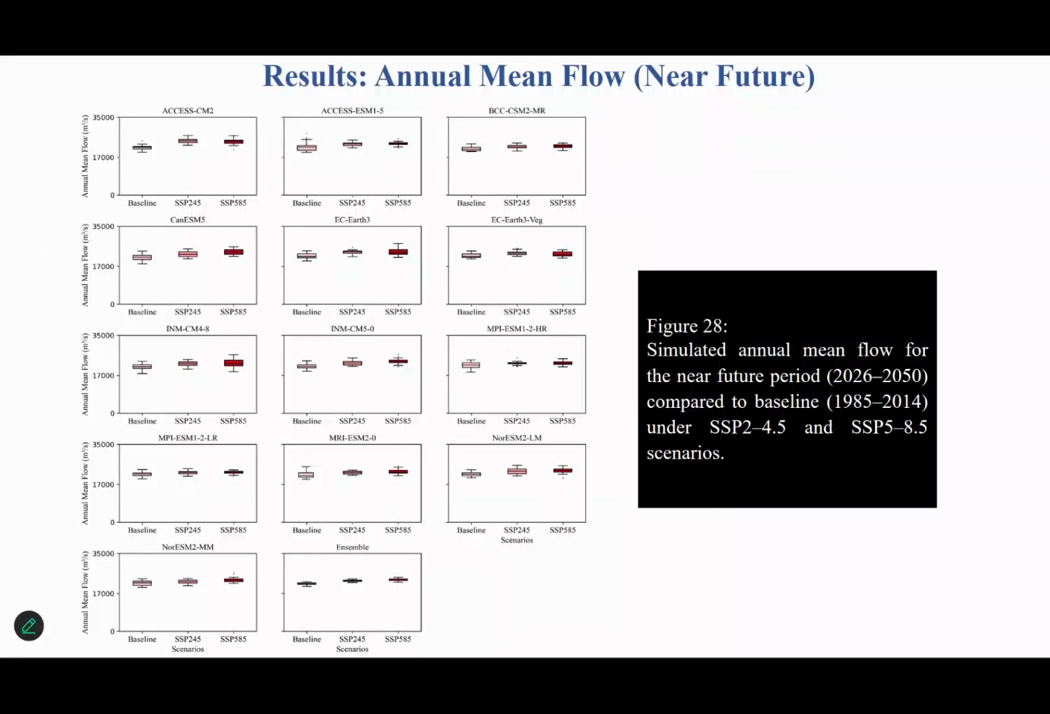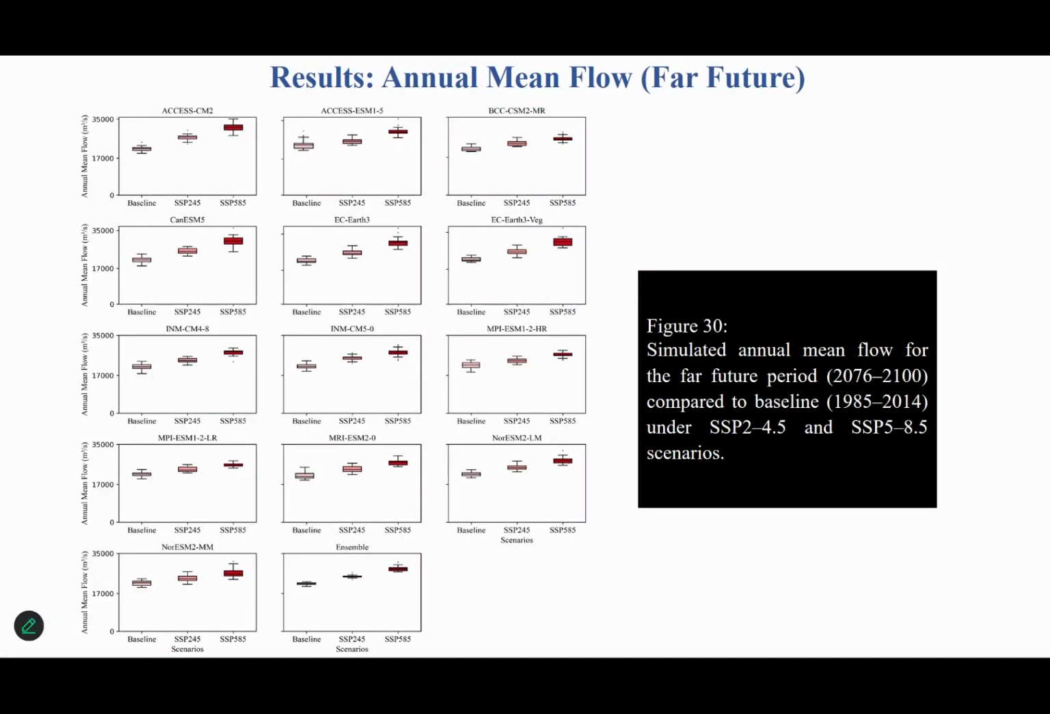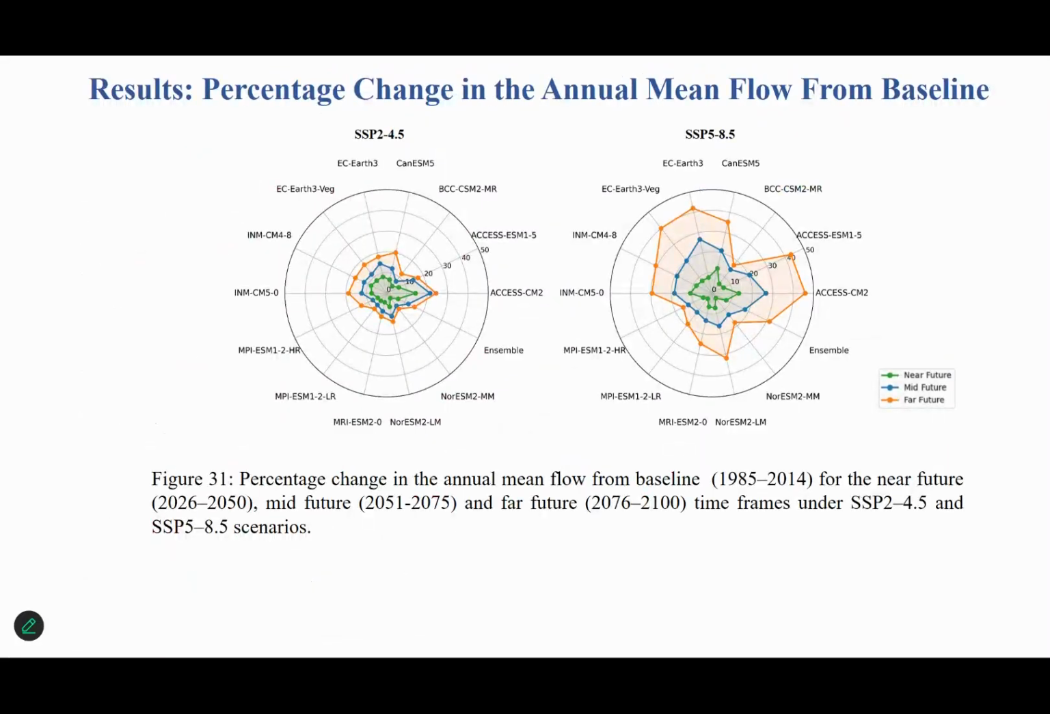This is the mean flow at the Bhadra outlet for the near future. This is the mid future mean flow, and this is the far future mean flow for all of the 13 GCMs. And if I summarize them through a spider plot, here you can see that the left plot indicates the SSP2 4.5 percentage change from the baseline for all of the 13 GCMs. The SSP5 8.5 is shown in the right spider plot.